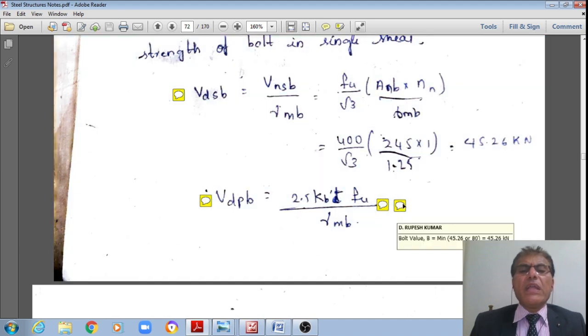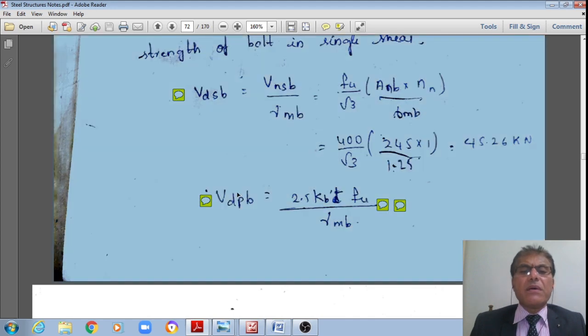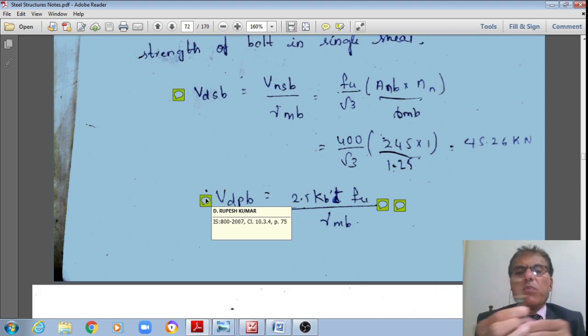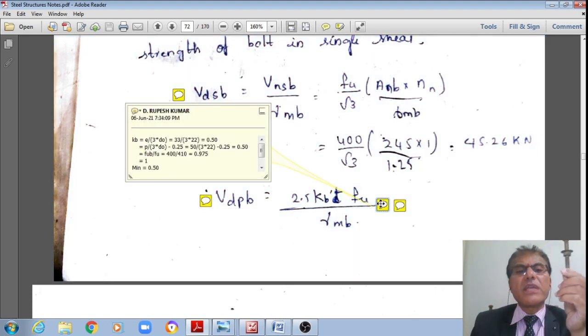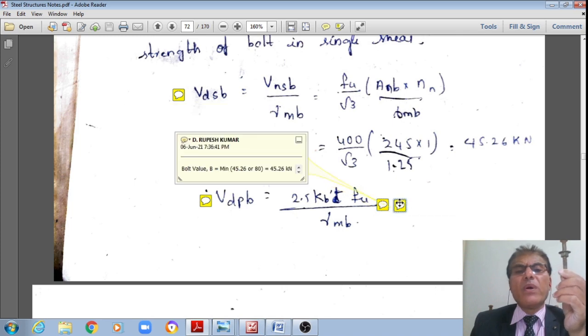Therefore, substituting in this formula, the bearing strength of this ordinary black bolt works out to a value of 80 kilonewton. In the previous problems also you have seen this, students, please revisit that.